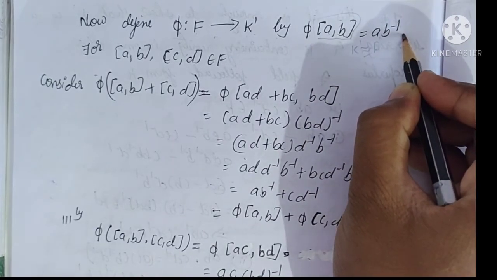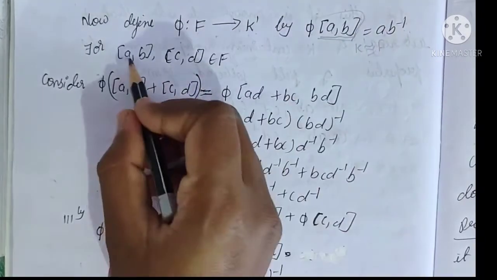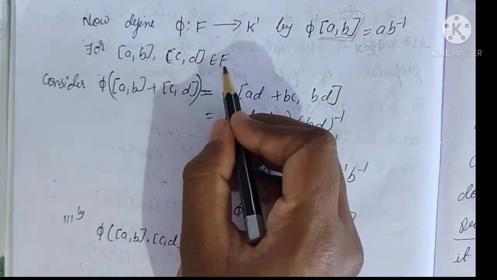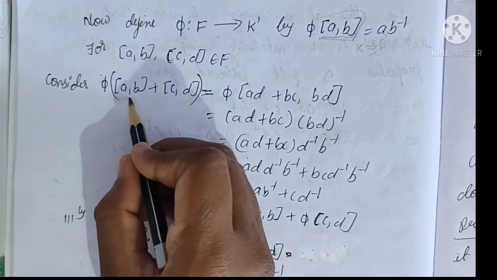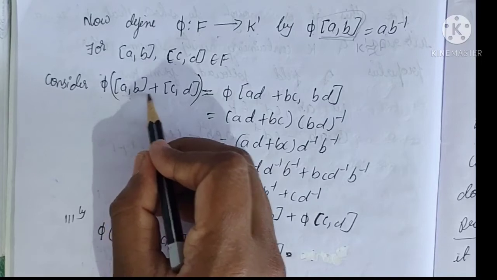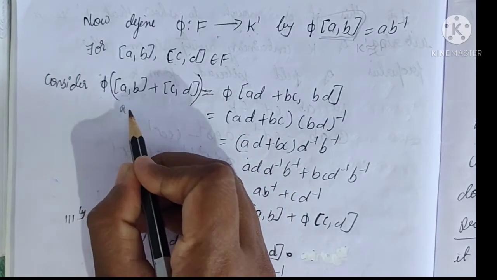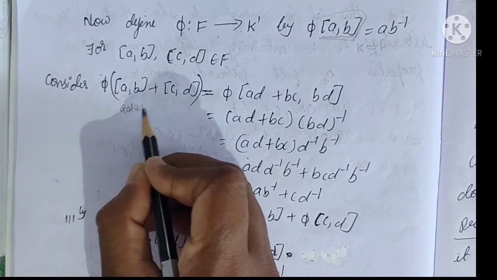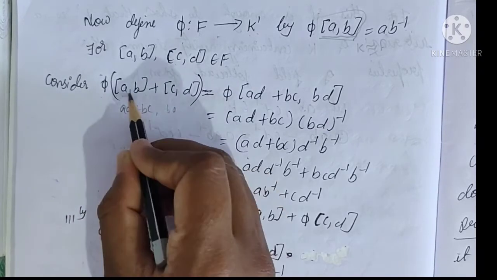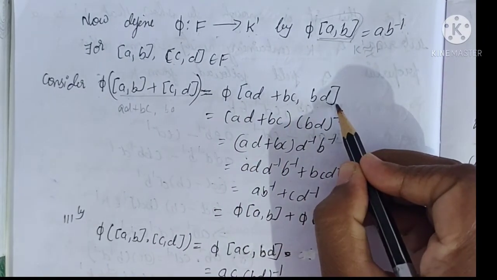Now to verify the homomorphism condition, consider two elements in the form a comma b, c comma d belonging to F. Pi of a comma b plus c comma d: this a comma b plus c comma d we can write as the class ad plus bc comma bd.